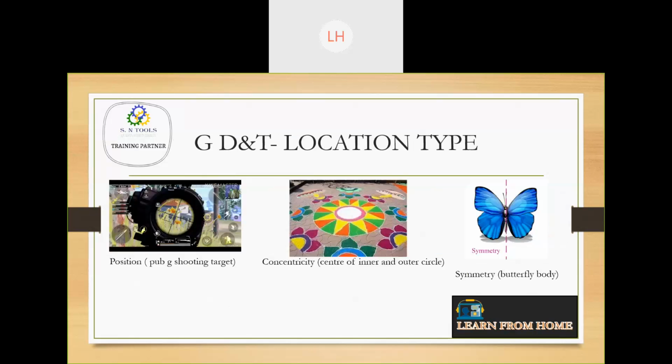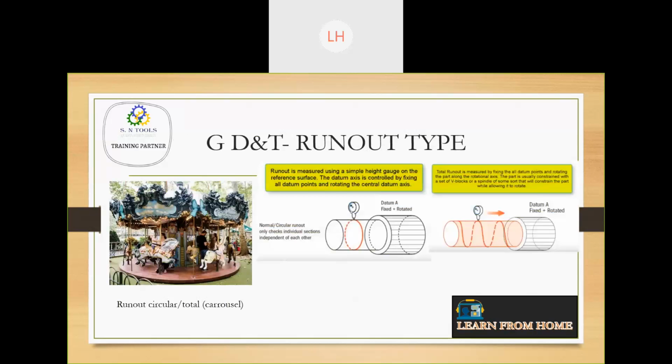Okay, runout is something like, see, what is this runout? Runout is where we are checking the roundness as well as the straightness of the body of the part. Okay, this has been checked. The roundness as well as the straightness of this cylinder is being checked with respect to this cylinder.